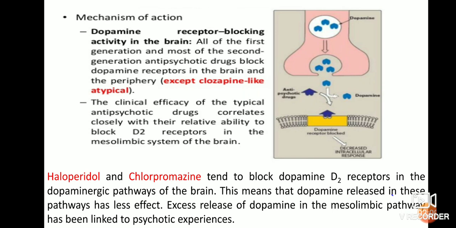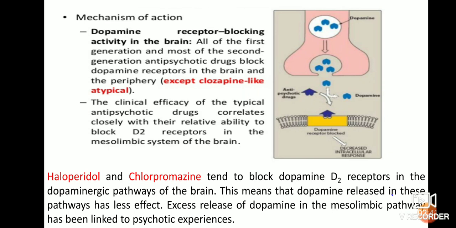What is the mechanism of action? The main concept is blocking the dopamine receptors in the brain. All the first generation and most of the second generation antipsychotic drugs block the dopamine receptors in the brain and periphery. Clinically, the efficacy of typical antipsychotic drugs correlates closely with their relative ability to block D2 receptors in the mesolimbic system of the brain, for example haloperidol and chlorpromazine.